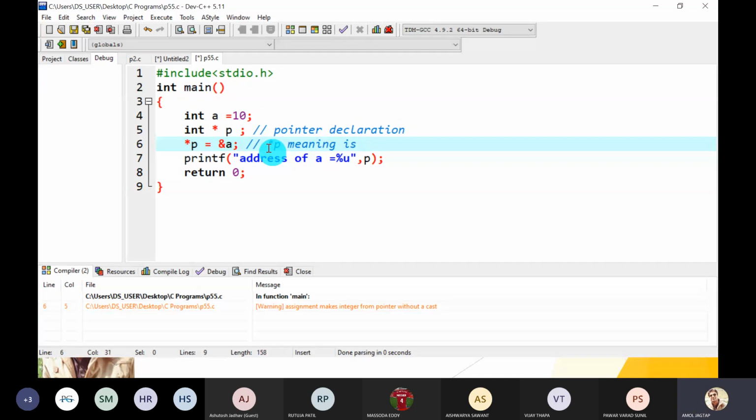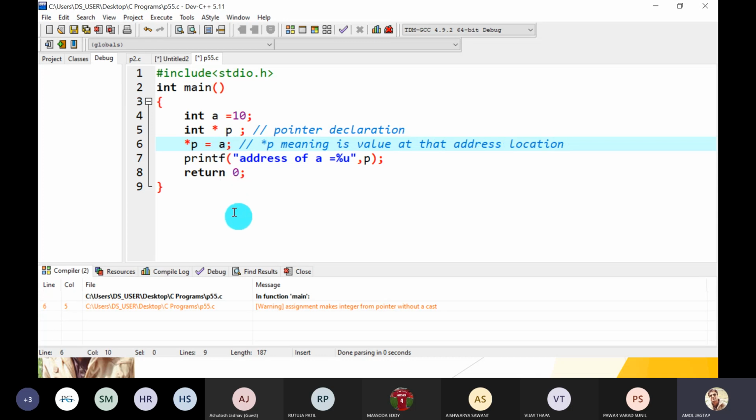Its meaning is the value at that address location. So *p gives you a value, and what we store there is an address, which is not possible. It is wrong.